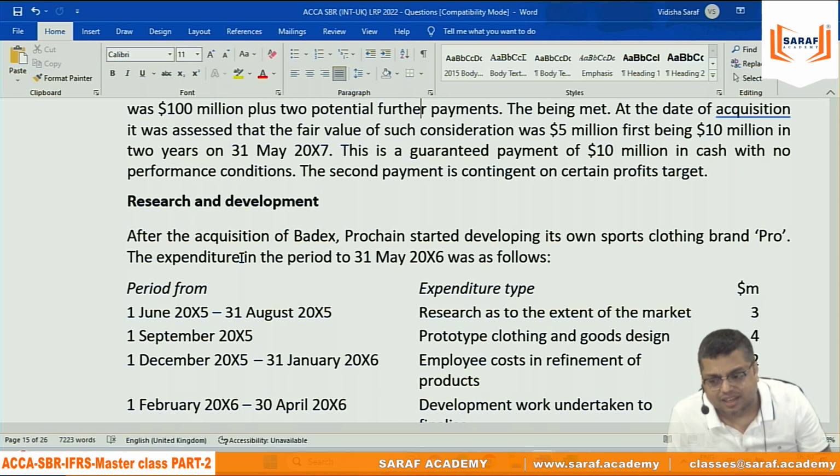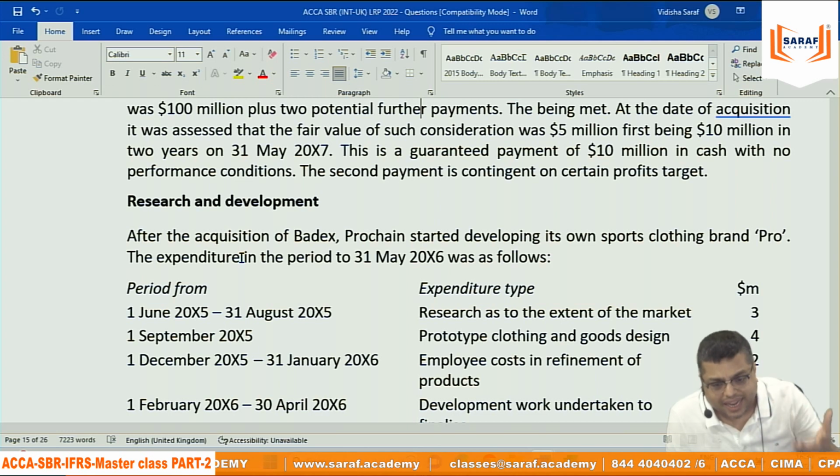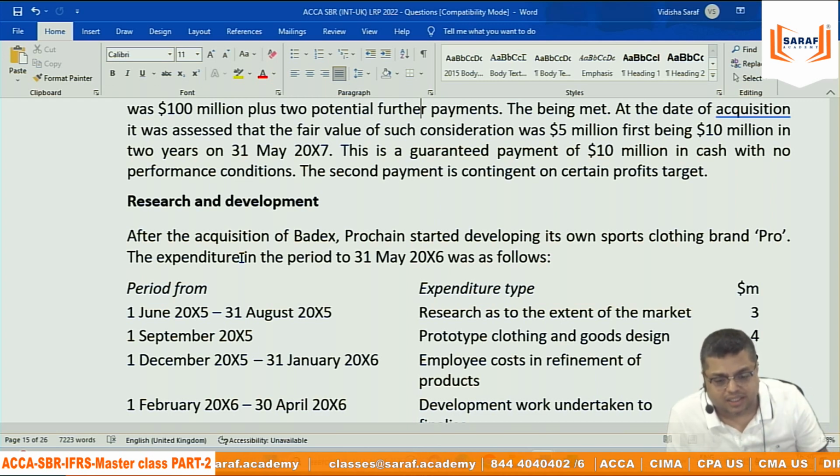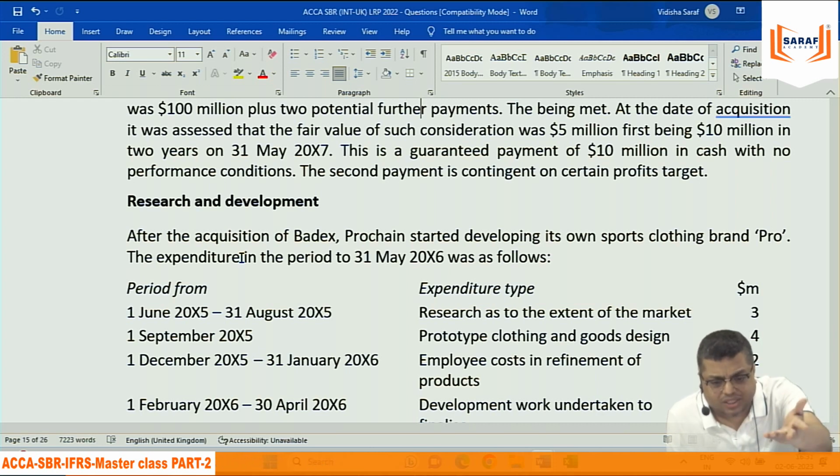At the same time, IAS 38 says that specifically these expenditures cannot be capitalized: any marketing expenditures and any training of the staff are not treated as development expenditure. On training there is no control. If you train somebody, he can leave the organization, you can't do anything. Marketing will give you income. If I do Google AdWords or any social media marketing, is there a guarantee that I will be getting the students? Nothing like that. So marketing can never be capitalized. So exclude marketing and exclude training expenditures from development expenditures.